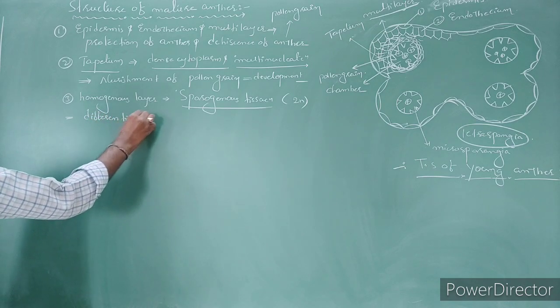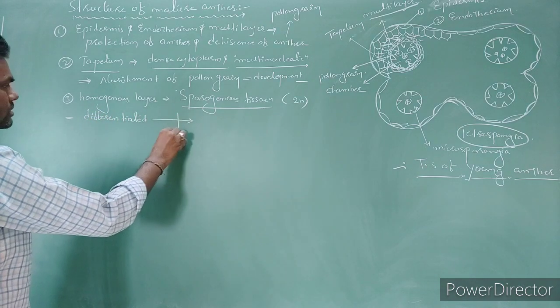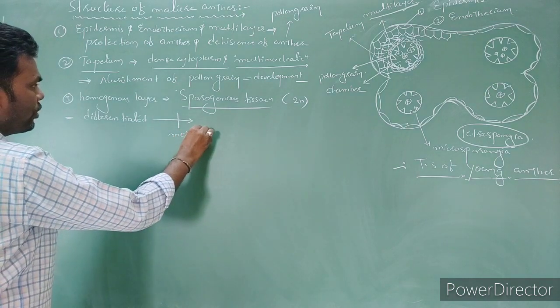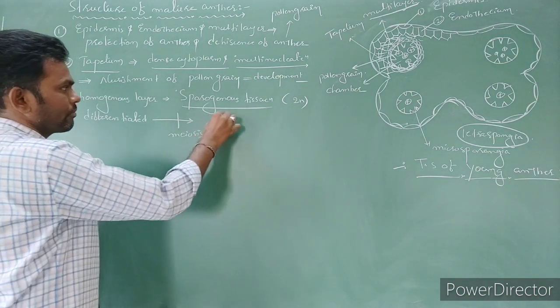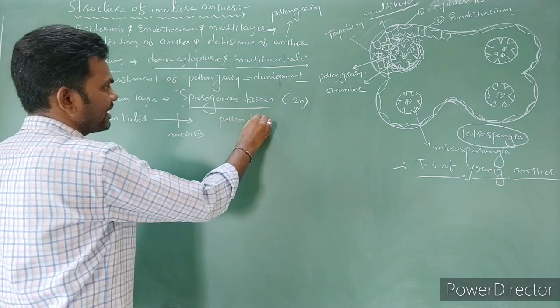Now these sporogenous tissues are differentiated, undergo meiosis division and produce pollen tetrads.